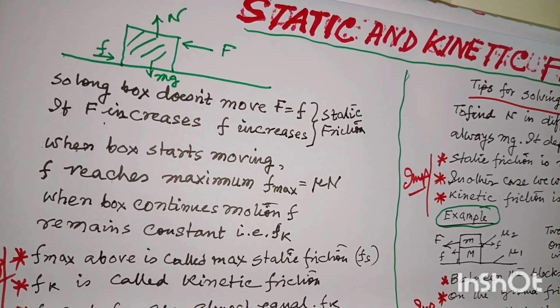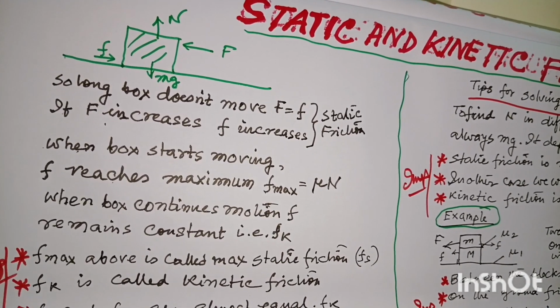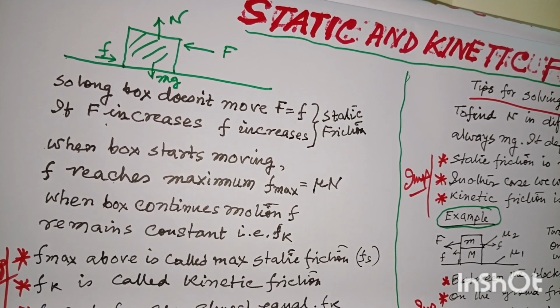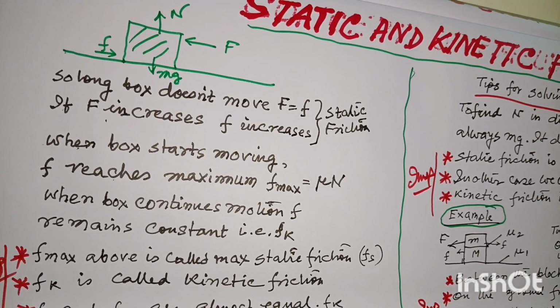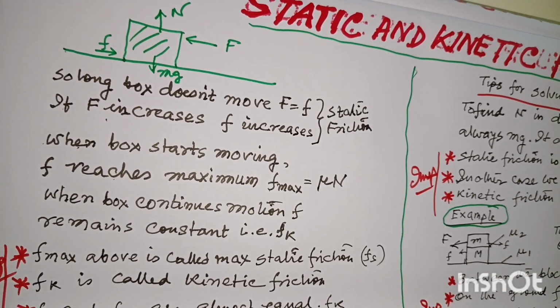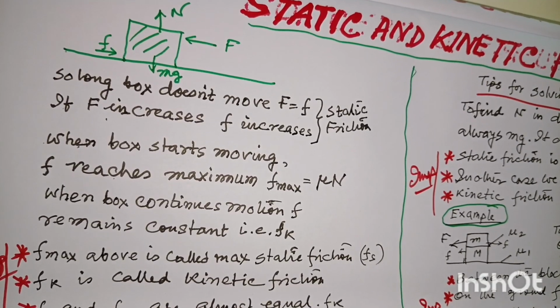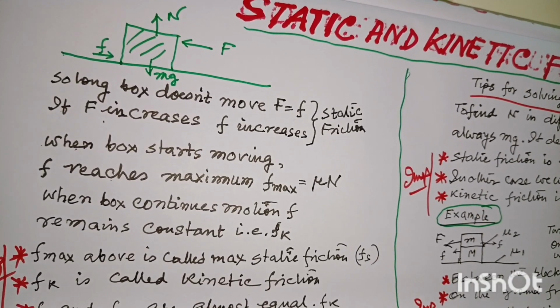After that, the motion will be due to the net value of the two forces, the applied force F and the maximum friction force F max. And that F max, the maximum static friction, is equal to mu into N, where mu is a constant and N is the normal reaction. Static friction can take any value between 0 and mu N. Mu N is the maximum value.